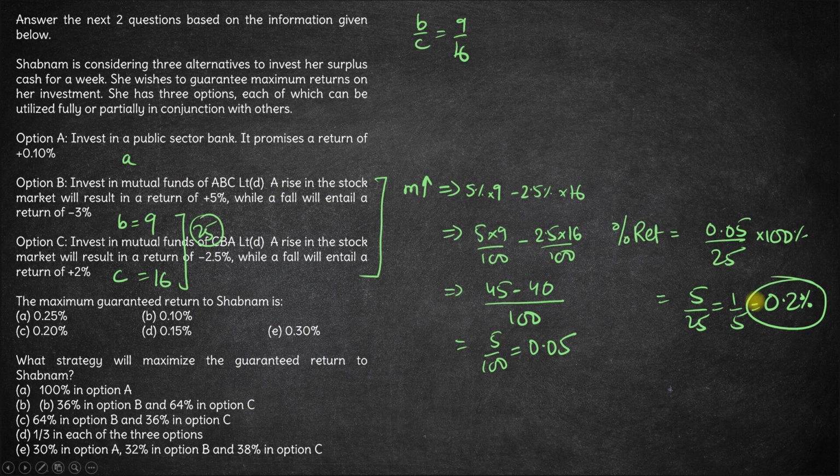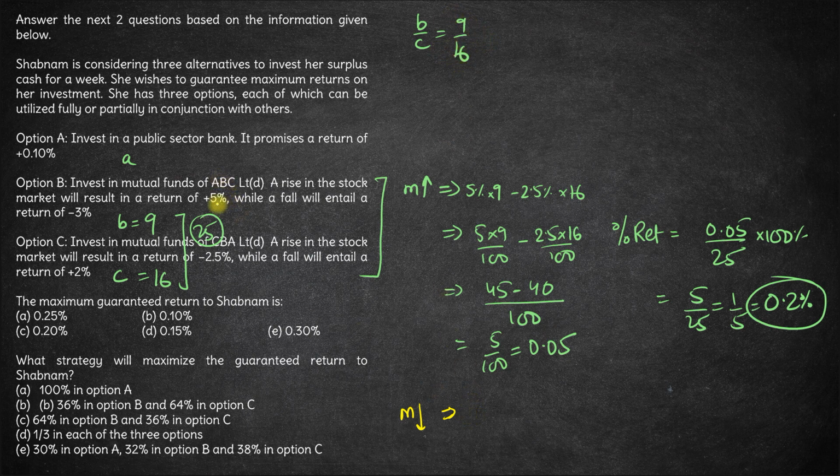So if you invest in only B and C in this ratio of 9:16, you will get a return of 0.2%. See, I calculated the return when markets rise. When markets fall, then also the return will be 5 paise only. That's what we calculated this ratio to be, right?